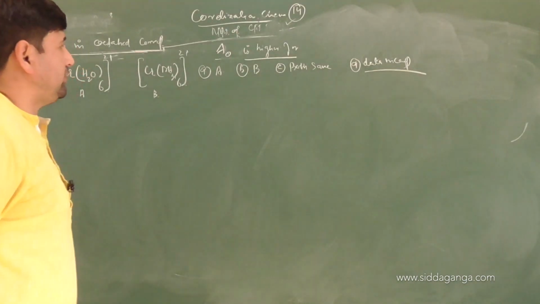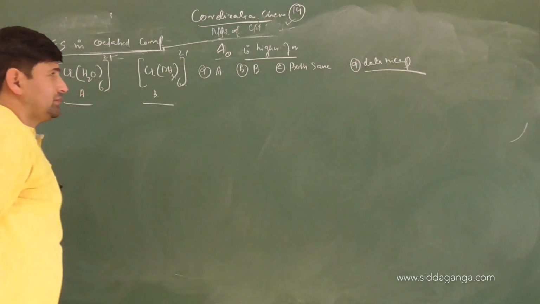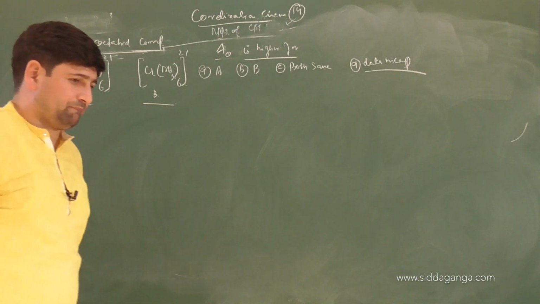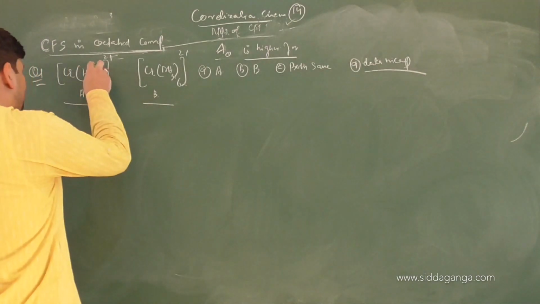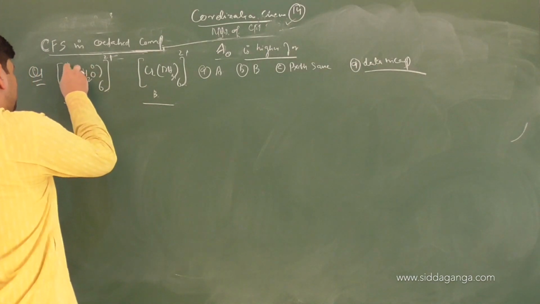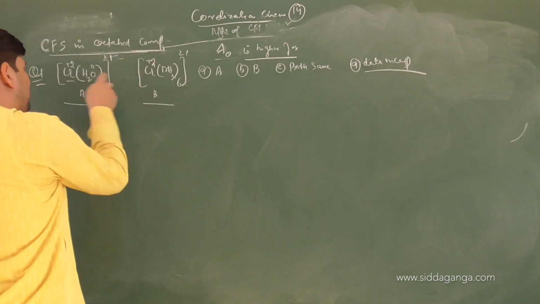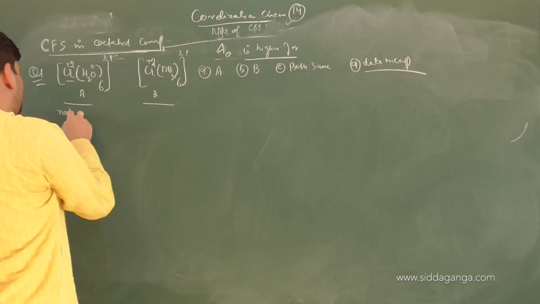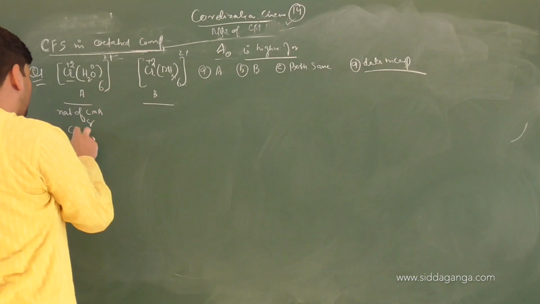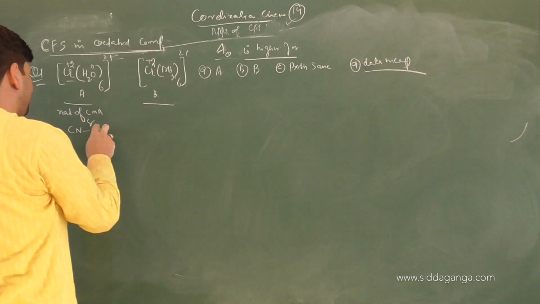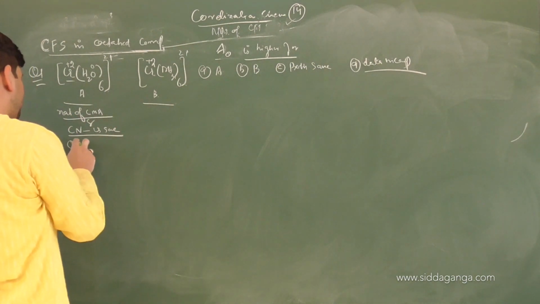Octahedral splitting is higher for? So you have been given two complexes A and B. Now let's have a look. Chromium is in the +2 oxidation state. Central metal atom is same. So the nature of central metal atom and coordination number are same, and oxidation state is also the same.